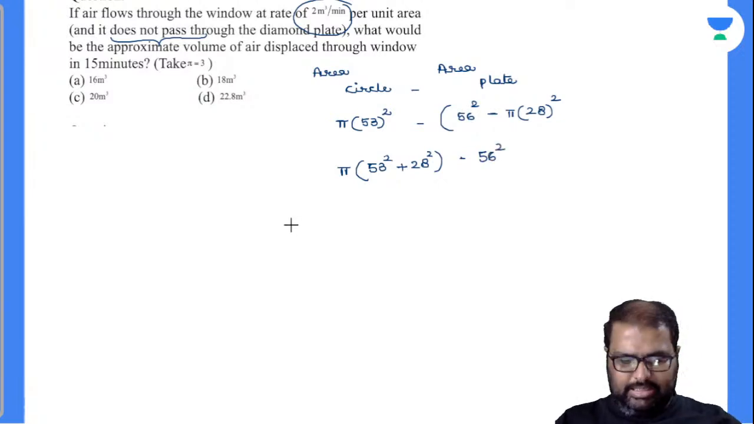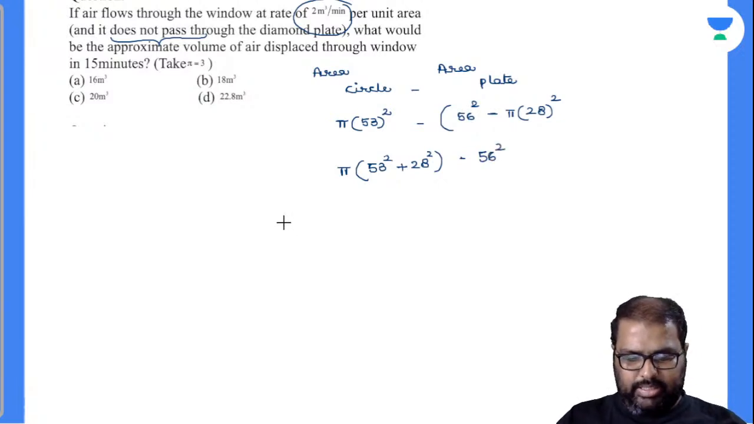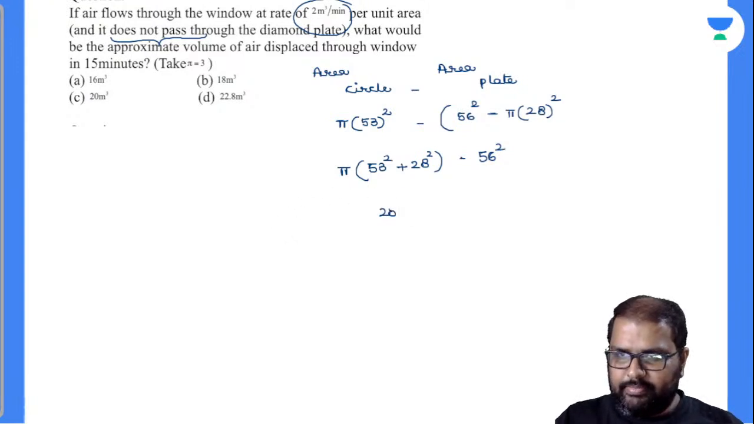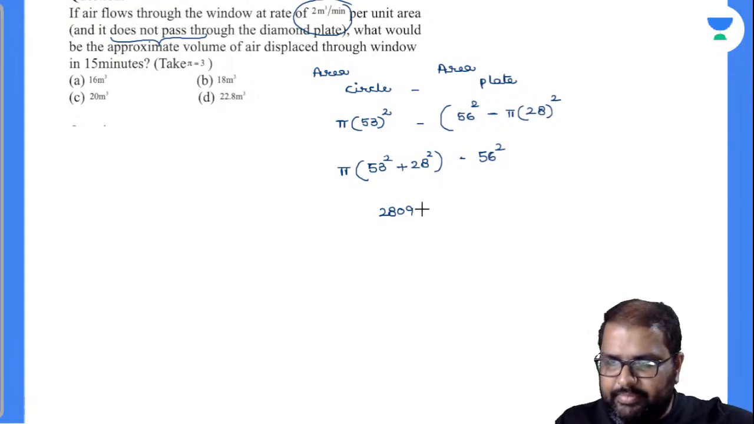Now calculate this. 53 whole square, 53 into 53 is 2809. Plus 28 into 28 will be 784. 2809 plus 784 is 3593.